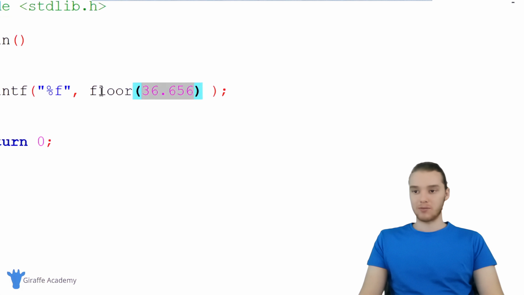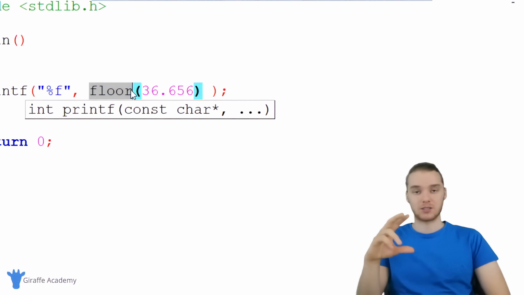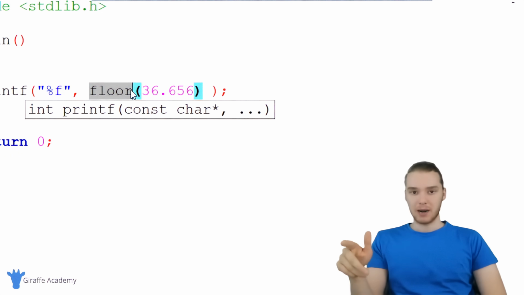And if you want to find some more of these little math functions, all you have to do is go online and Google search for C math functions. There's dozens of these little functions that you can use. But I think these are some of the most widely used.